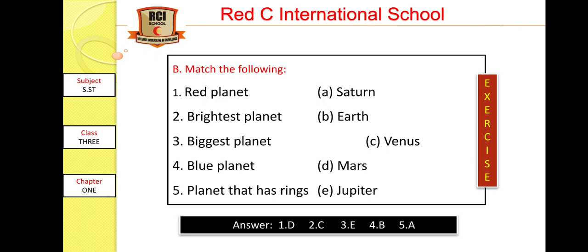Now question number 3, biggest planet. Which one is the biggest planet? The right option is E, Jupiter. Jupiter is the biggest planet. Now the 4th one, blue planet. Which one is the blue planet? Earth, our planet. Earth is the blue planet. And the right option is planet that has ring. Planet के जो rings होते हैं, okay, कौन से planet में वो rings available होते हैं? So the right option is A, Saturn.